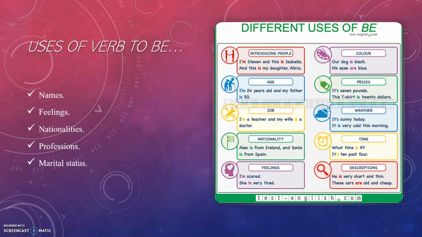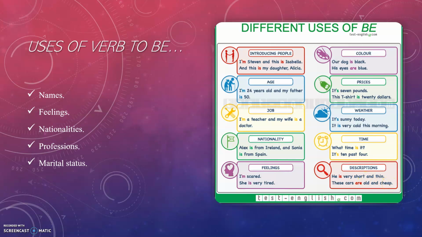It's 9:10, or it's 9 past 4. As an example. Now, what about descriptions? If you're going to describe someone, he's very short and thin, or these cars are old and cheap.